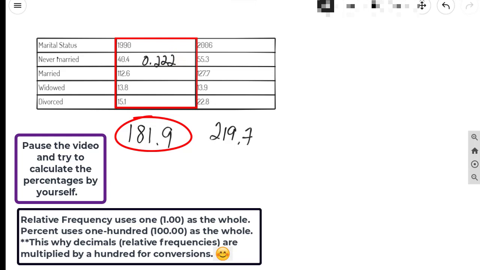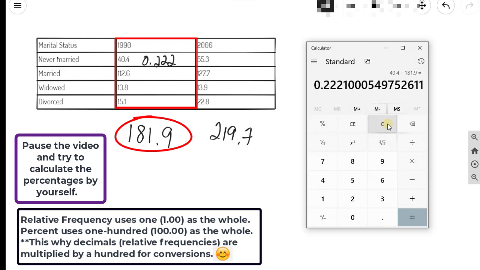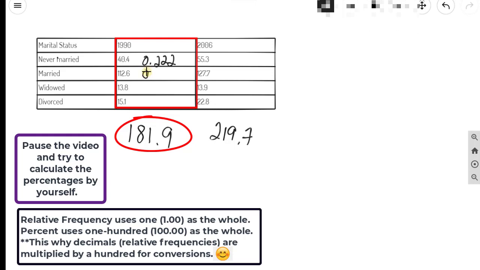Okay, and if I wanted to see what proportion of this total amount were the married people, I know that 112.6 million of the 181.9 million are married. So 112.6 divided by 181.9 tells me that 0.619 are the married people in this group.